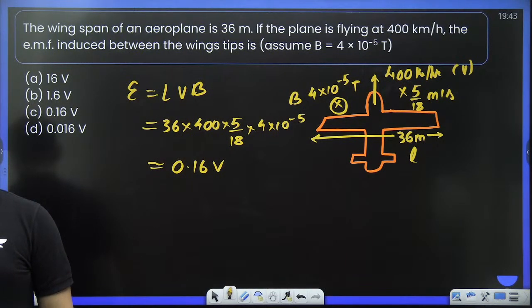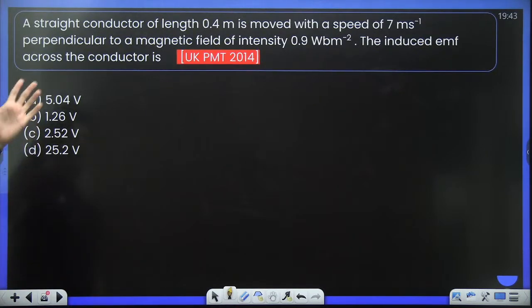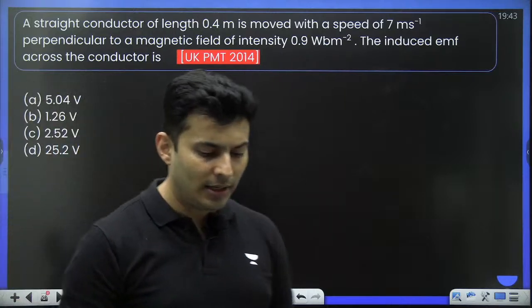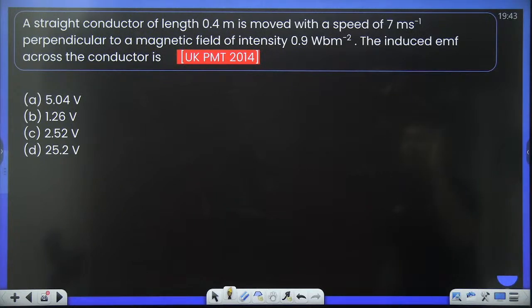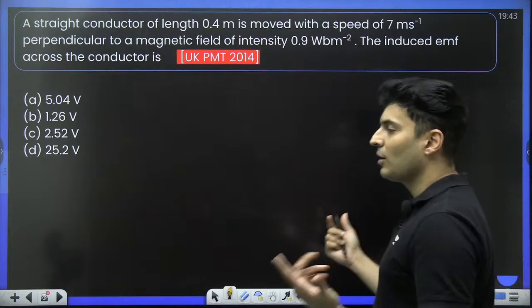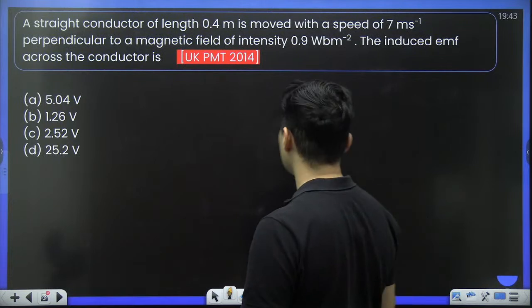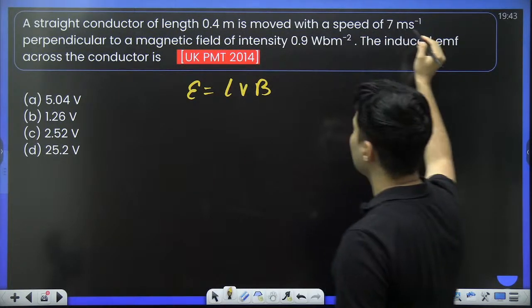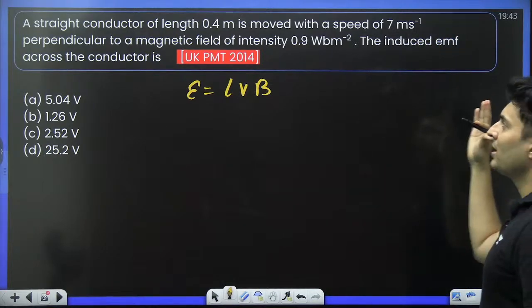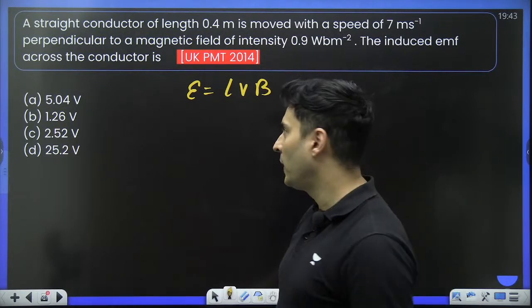Let's move on to the next question coming up on your screen. The diagram was interesting, right? This was asked in PMT 2014. All our medical entrance PYQs. There is a straight conductor moved with some speed perpendicular to the field. How much EMF is induced across the conductor? These kind of direct questions have come previously, my dear students. Let's see if you guys can solve this. E is equal to LVB. The moment you see it is moving perpendicular, okay, straight wire, you can directly apply LVB. You don't have to worry about cross and dot products.